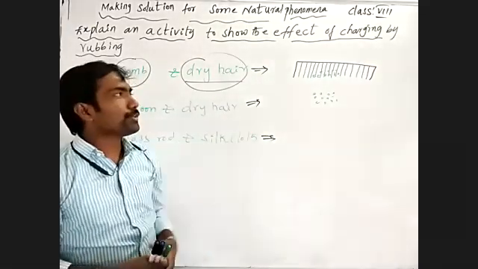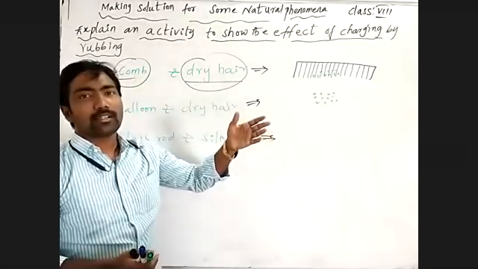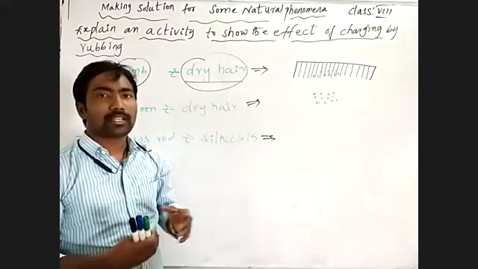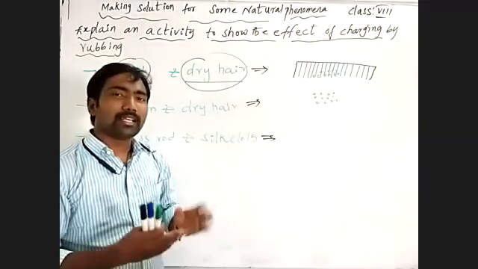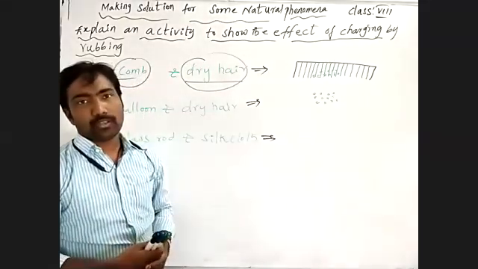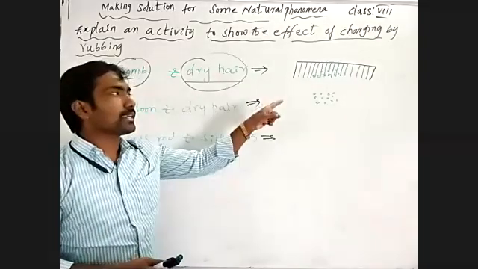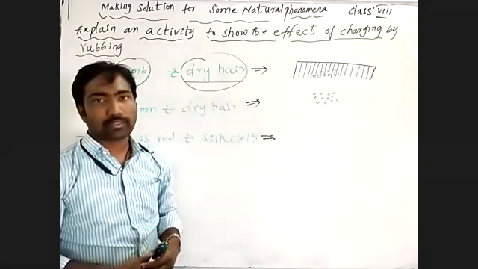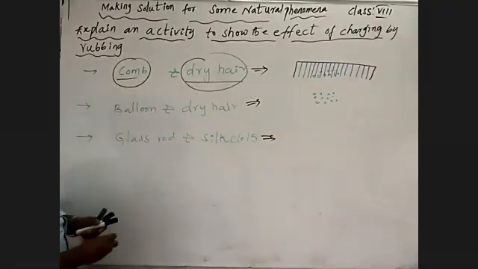So by that we can say, by placing at a distance, the force is acting between the two charges carried by a body. There is no force between the bodies; the force is acting between the charges of a body. So it is nothing but the electrostatic force. Due to the electrostatic force, the uncharged body is attracted by the charged body. Understand? The same applies to the balloon and dry hair.